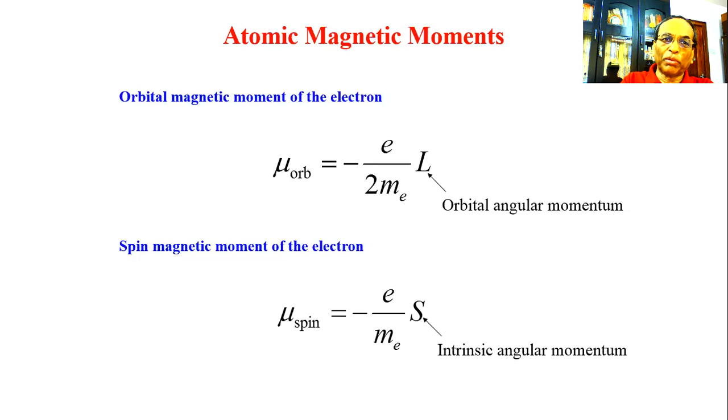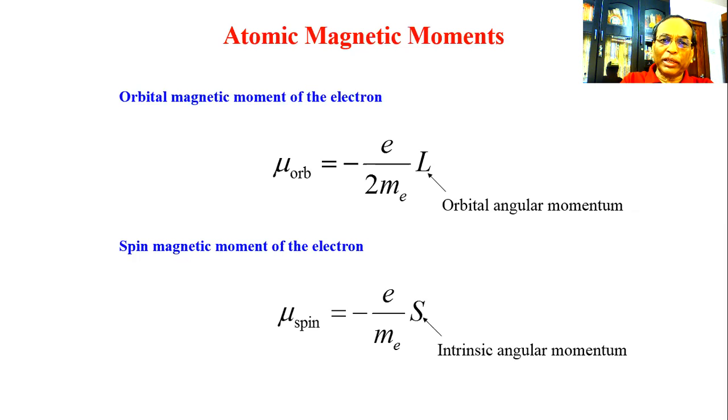So this orbital magnetic moment is proportional to the orbital angular momentum, because the electronic charge is constant and the mass of the electron is constant. So mu orbital equals minus e divided by twice me, times L. L is the orbital angular momentum.